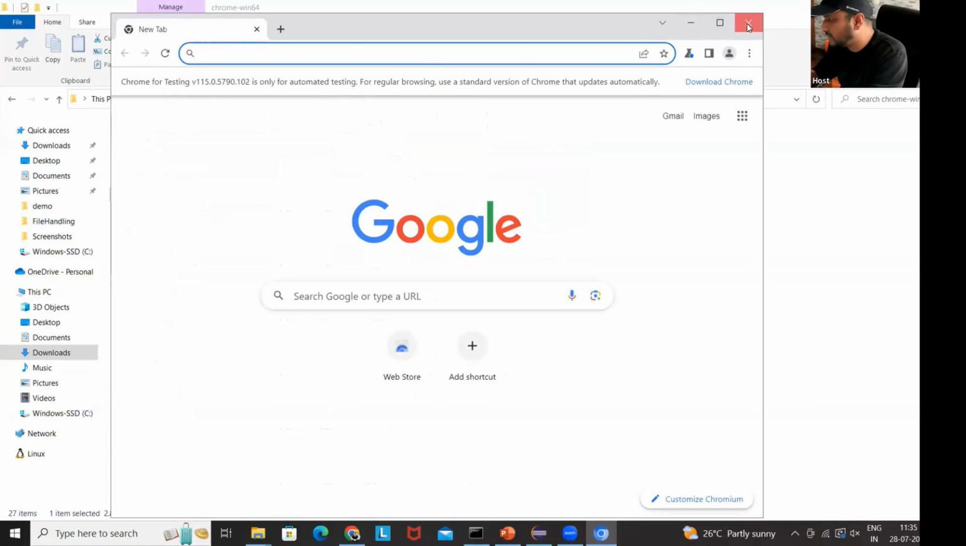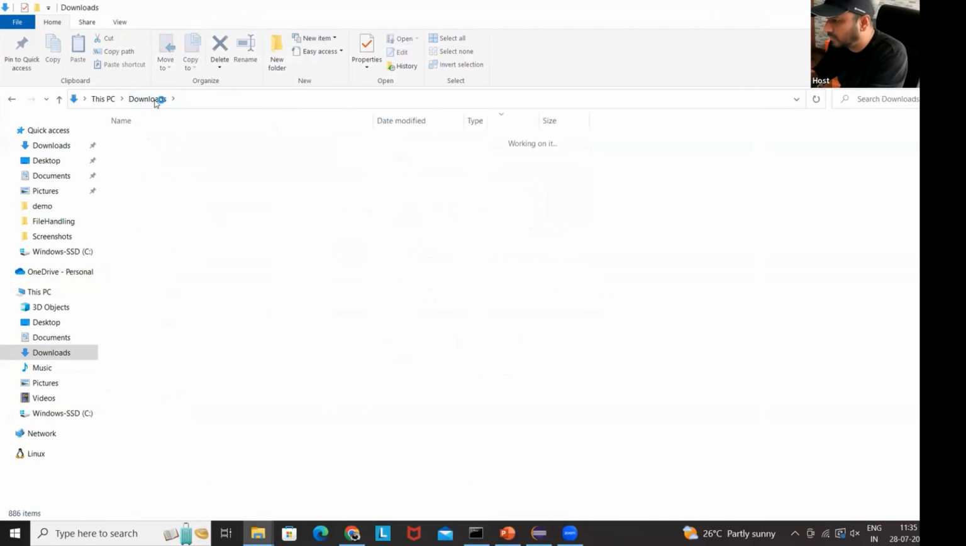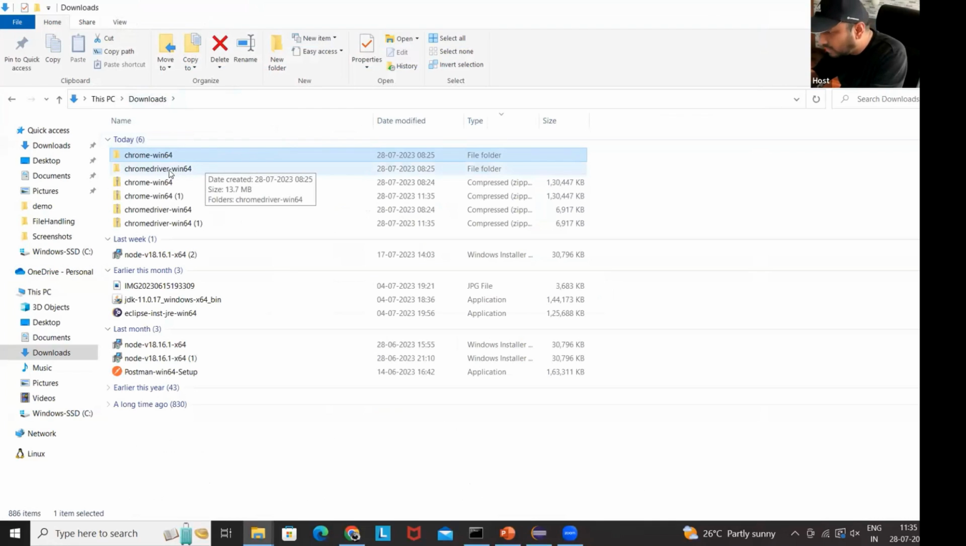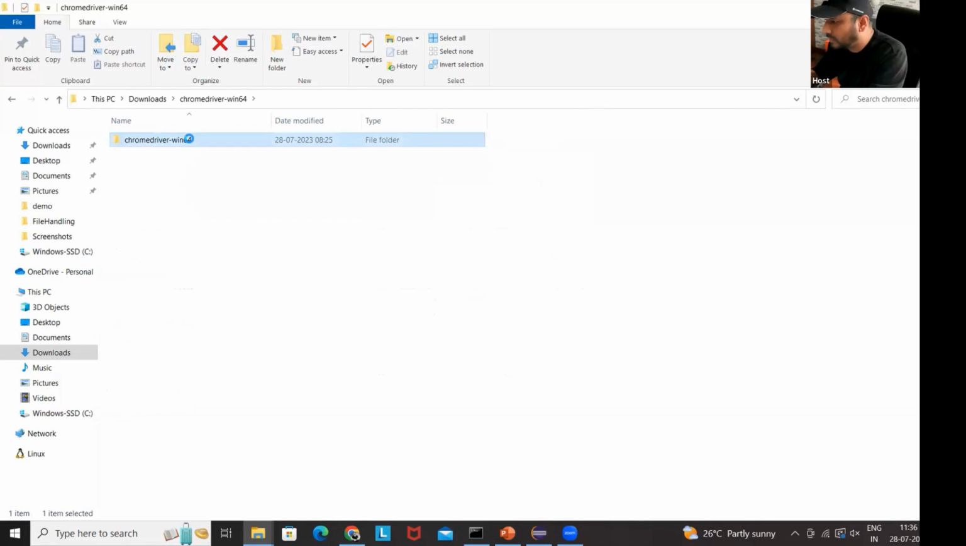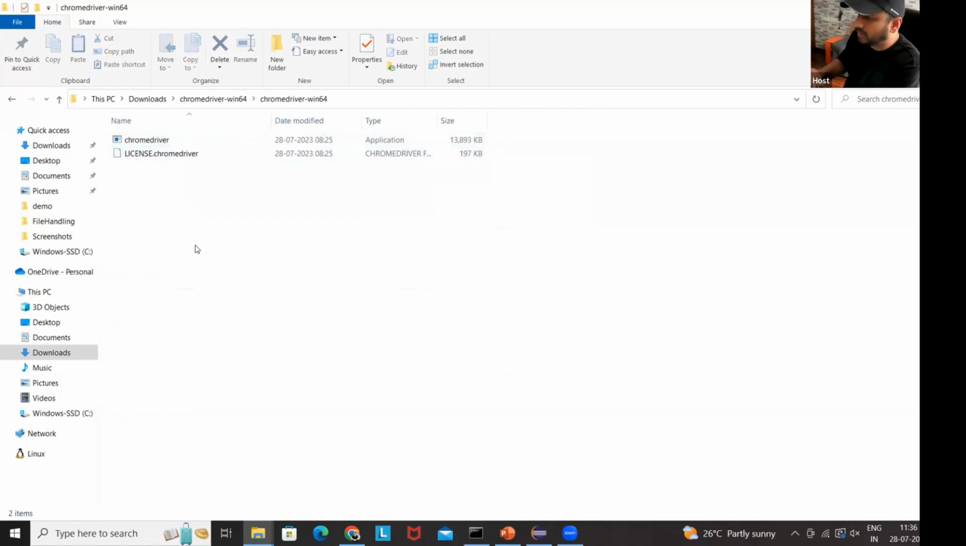Okay, let me just close this. Again, come back to my downloads and let me check the .exe file also here. So the chromedriver.exe file is here, and that is the chromedriver for version 115 that we have downloaded here. Okay, so now let's check it. How will you test it in Windows?